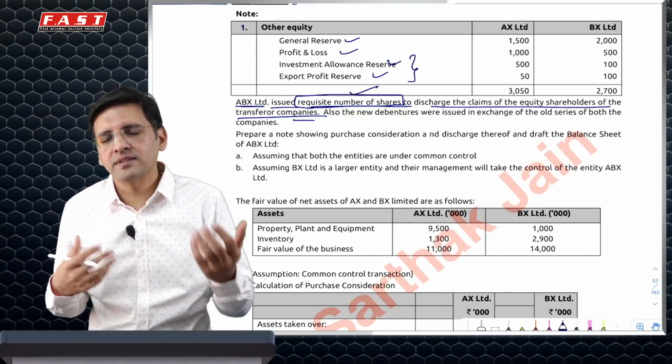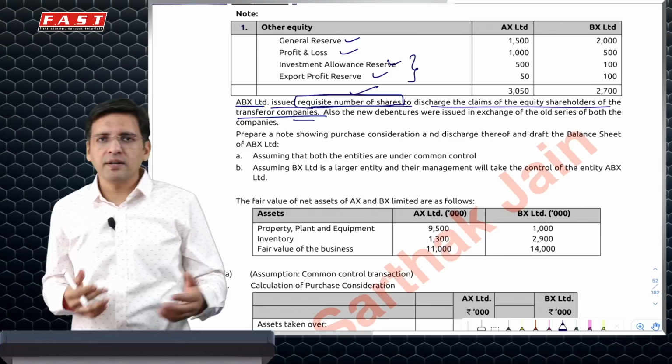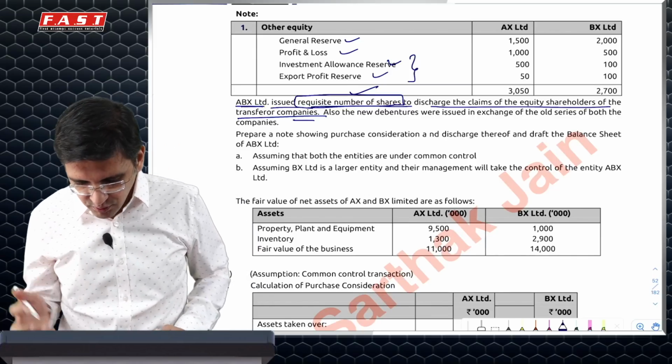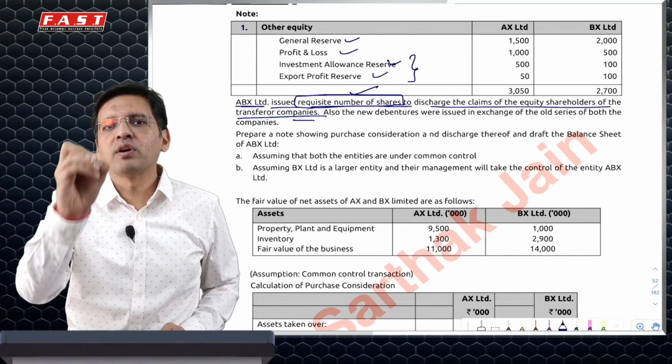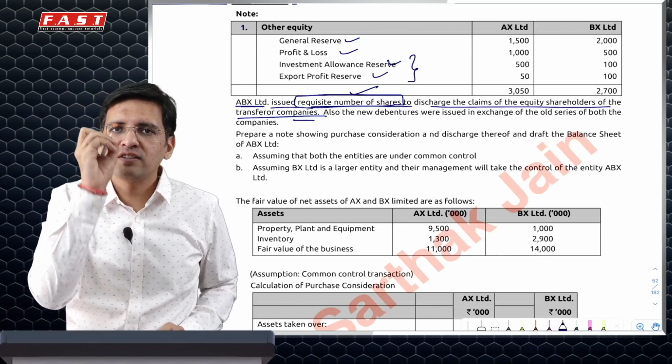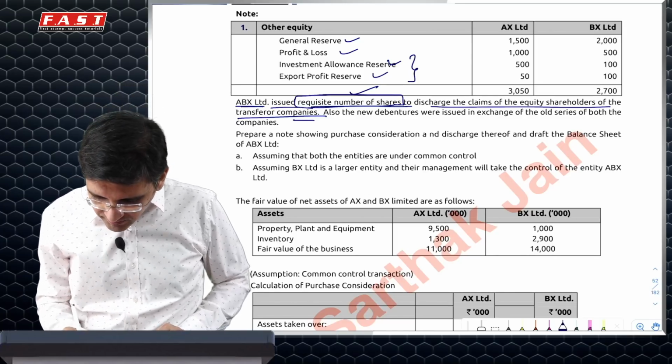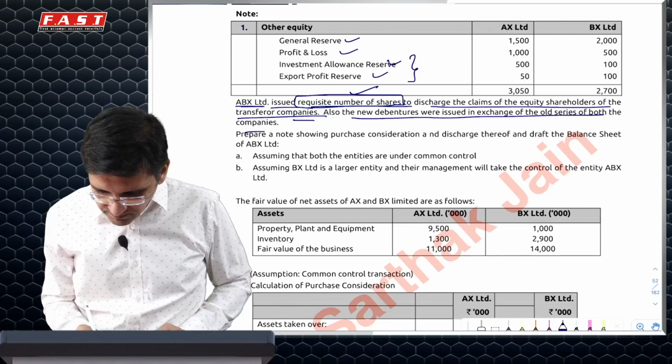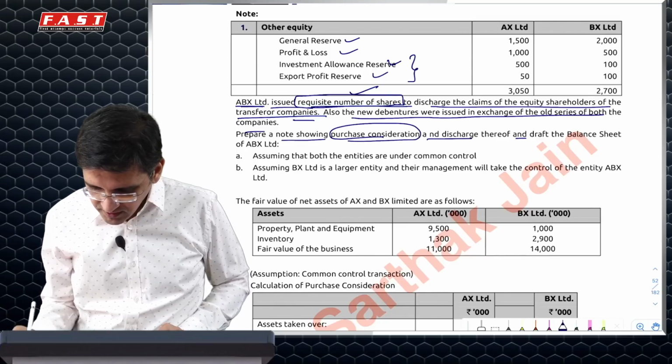I'm not repeating things because this is a revision. You can always rewind and replay and listen to what I've said. But what I've said, each and every word has been carefully drafted and said, and it's absolutely perfect. New debentures were issued for old. You have to show a note showing PC and discharge.